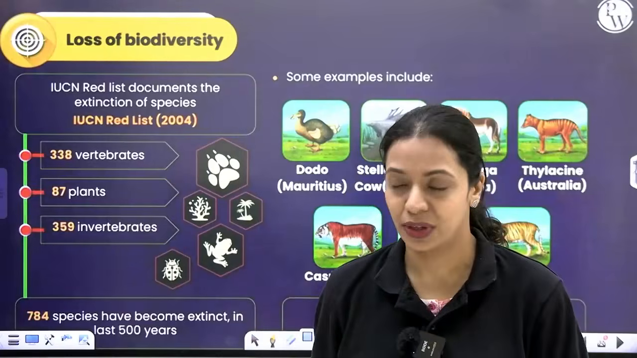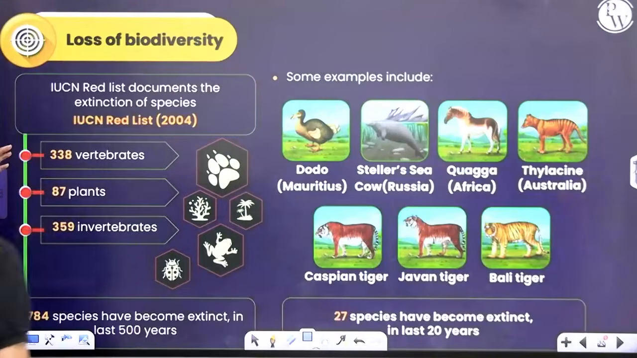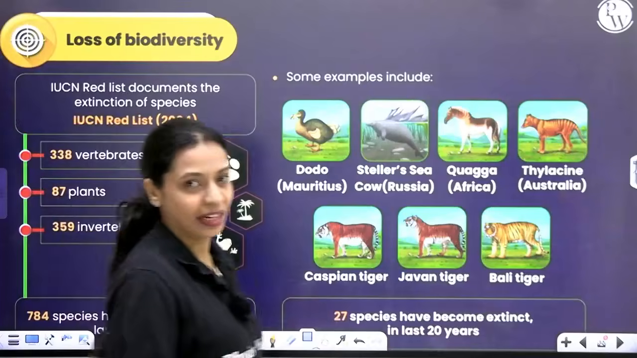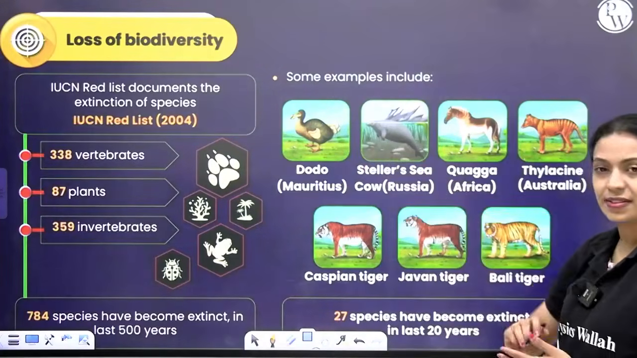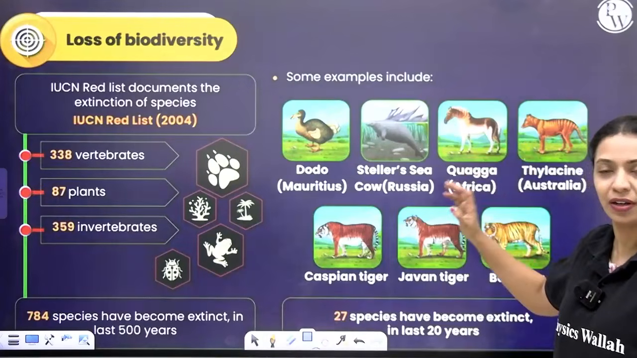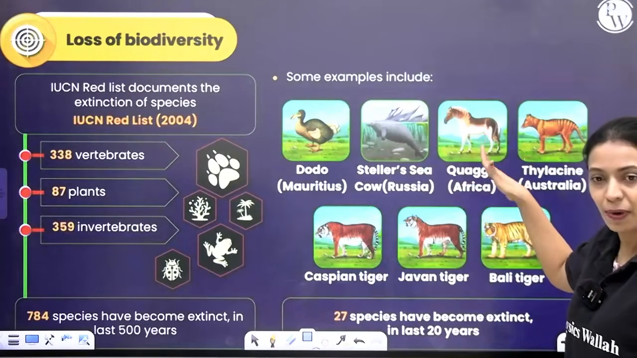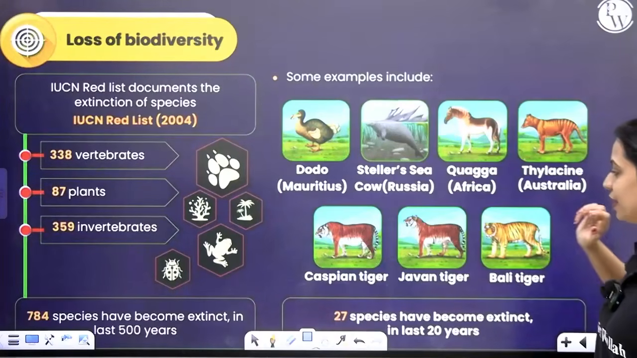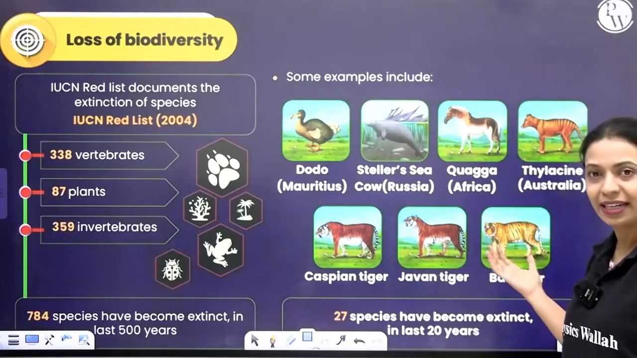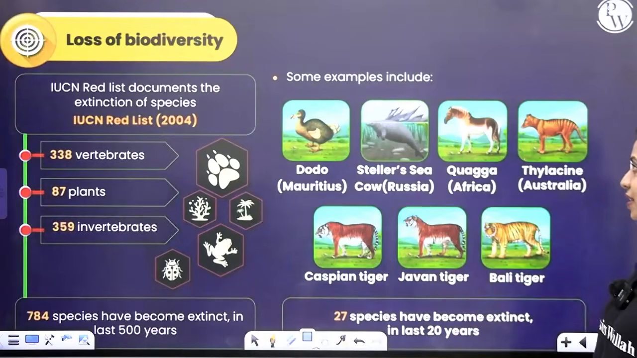According to their 2004 data, 338 vertebrates, 87 plants, 359 invertebrate species have become extinct in the last 500 years alone. If you have to name some very recent extinctions that have happened, it is the dodo, the bird from Mauritius, stellar sea cow, a huge animal in Russia, quagga, which looks partly like donkey, partly like zebra in Africa, thylacine in Australia, Caspian tiger, Java tiger, Bali tiger. These three subspecies of tigers have gone extinct very recently.